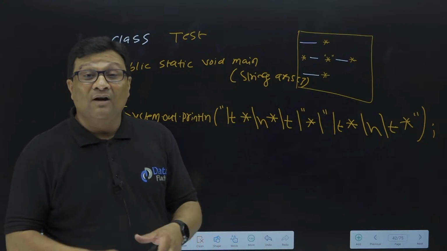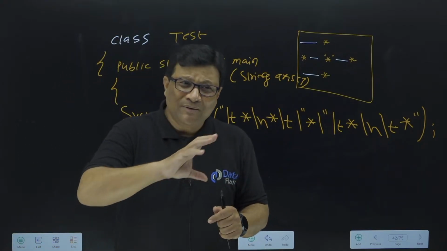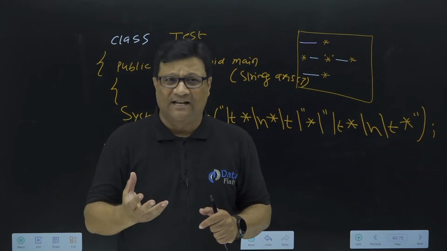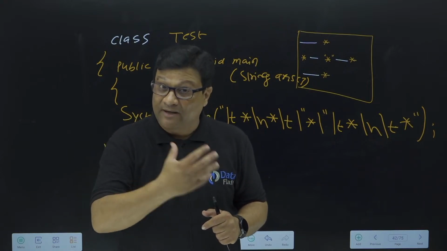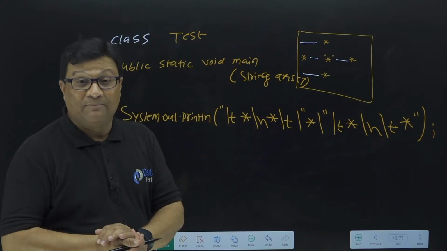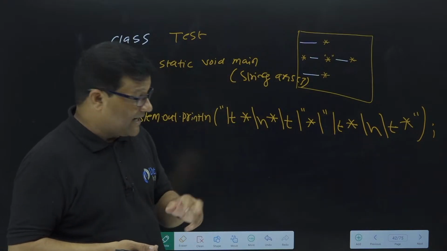These are called special characters or escape sequences in Java. Initially we have to discuss some very important but small topics, and escape sequence is one of them. What is the use of the System.out.print statement, we already discussed. What is the use of public static void main, we already discussed. Now this is a different concept. Sometimes in interviews they will ask how many ways we can write the main statement in Java, what are the different syntaxes of main.